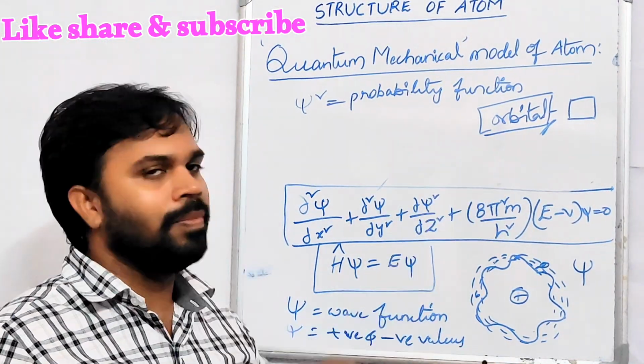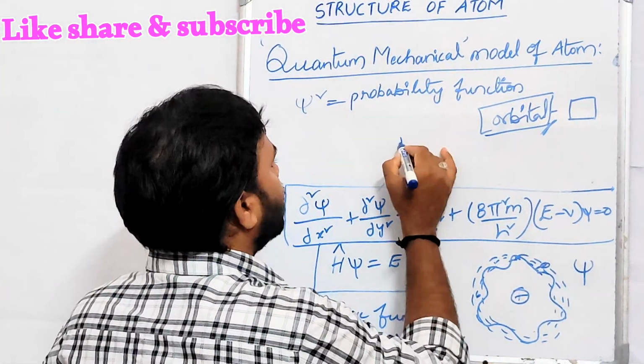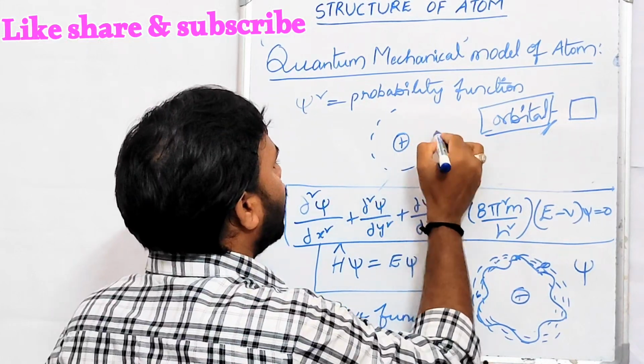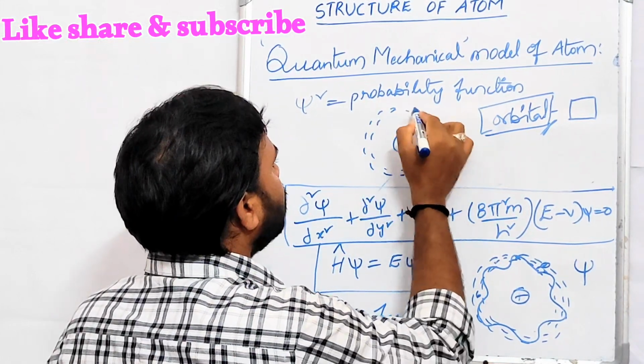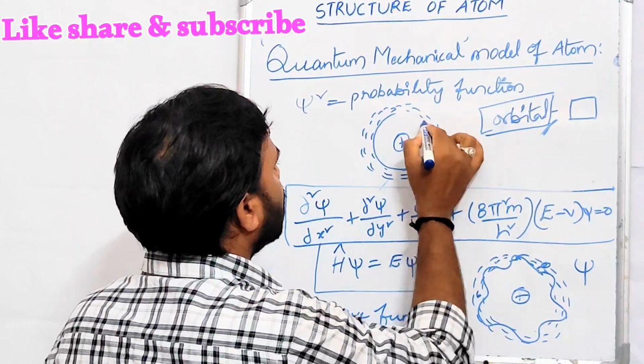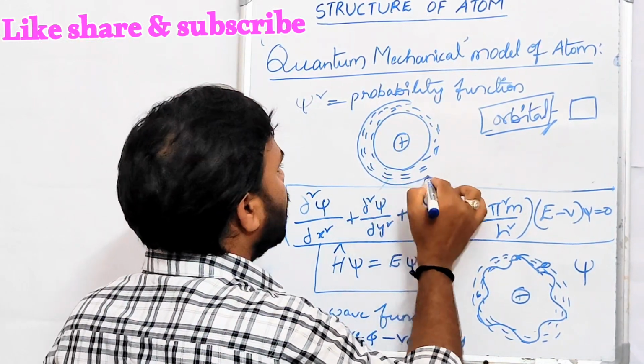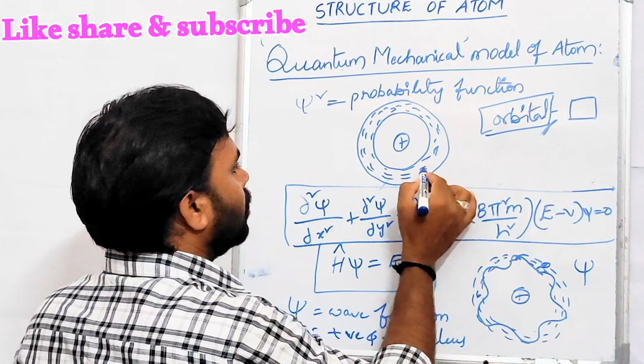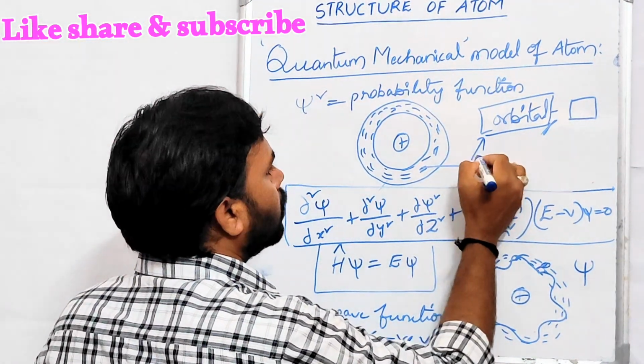For example, this is the nucleus and this is the electron density around the nucleus. In this region, the probability of finding the electron is maximum. So this is called an orbital.